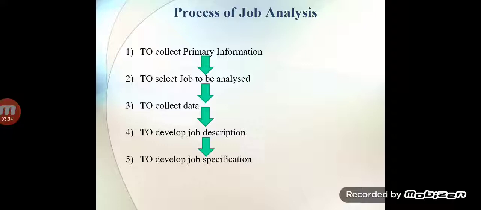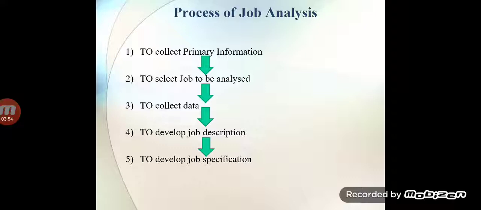Do we want to analyze the marketing job, the finance job, the HR job, or the production work? So in the second step we must decide which job we want to analyze. The first step is collecting primary information about the whole job we are performing in the organization. In the second step we decide the final one, which job we will analyze.